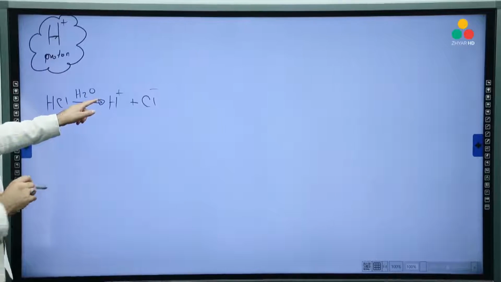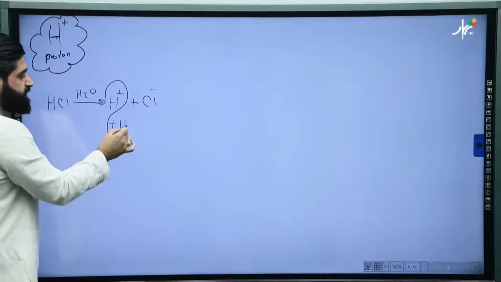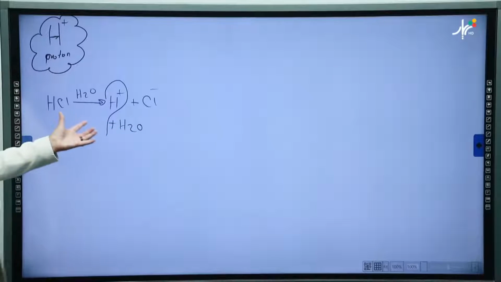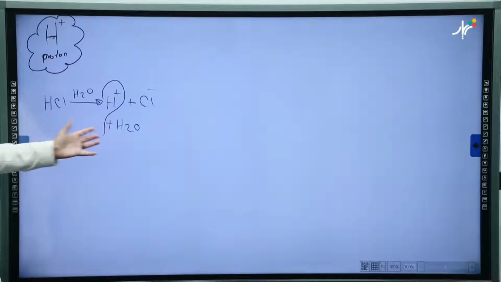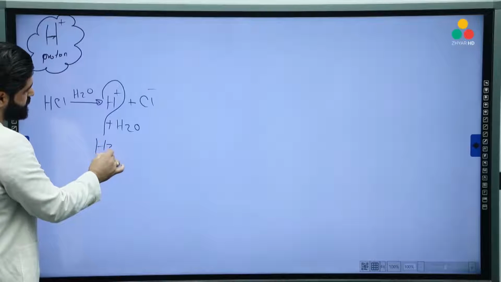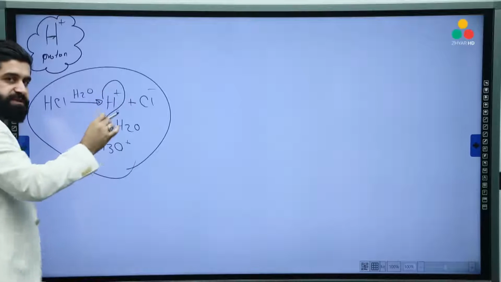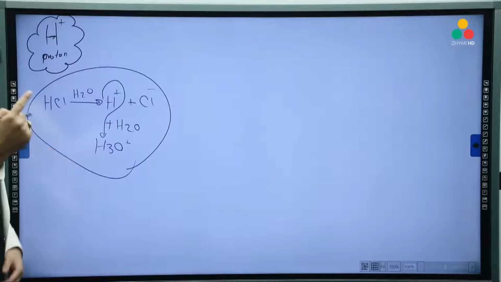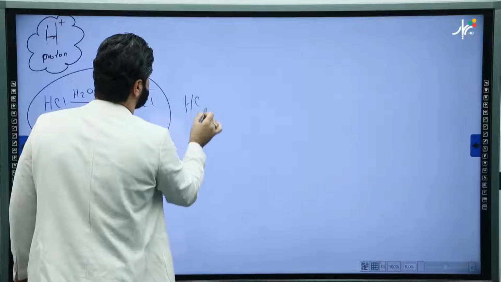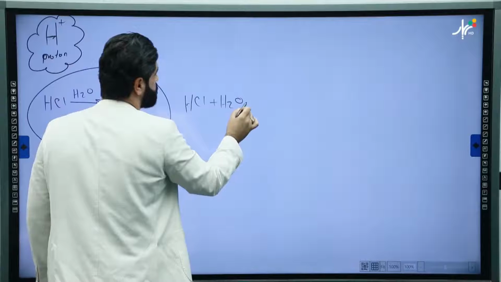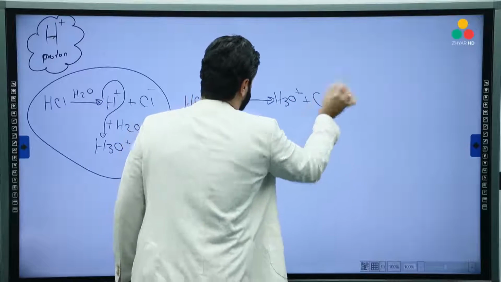But because H is super active, it will react with H2O. It can't stay freely, so immediately it will combine with a water molecule to produce H3O plus. That's why we summarize the reaction in a single reaction like this. Look, HCl plus H2O produces H3O plus and Cl negative.